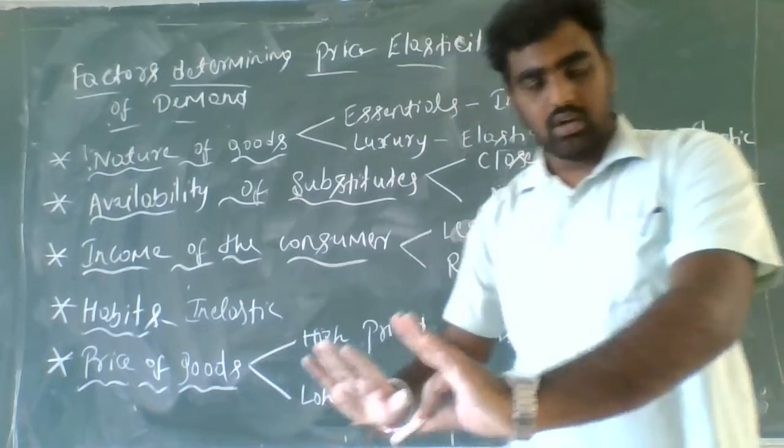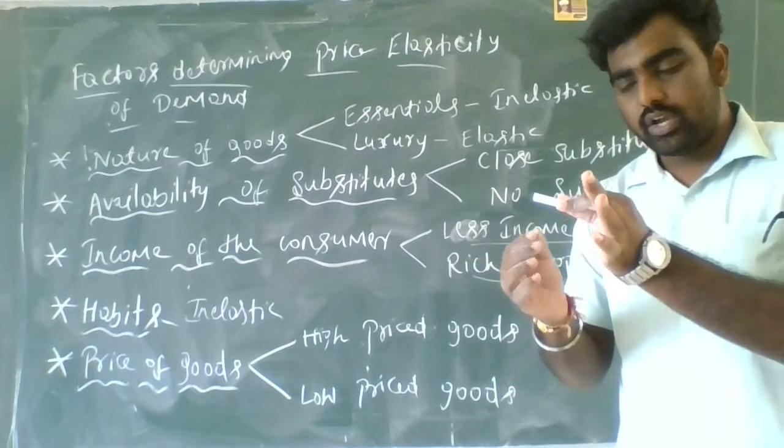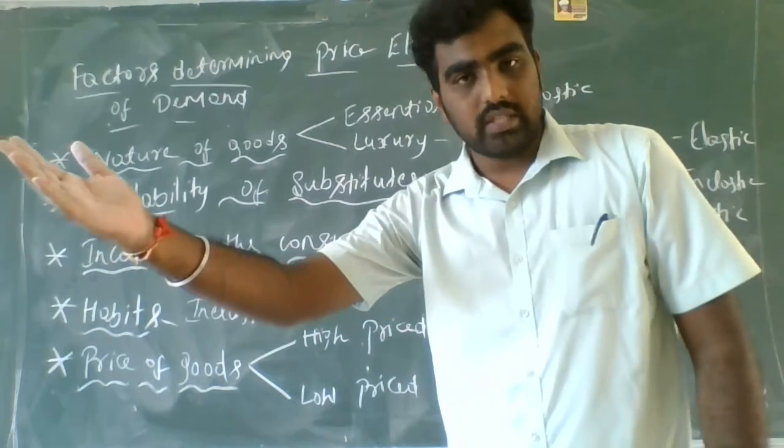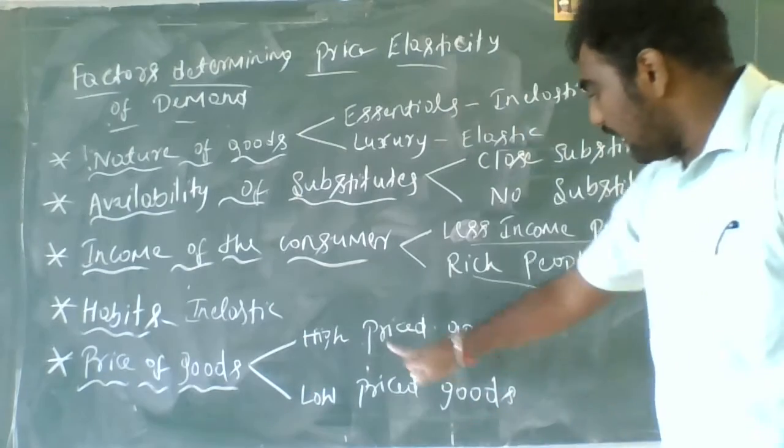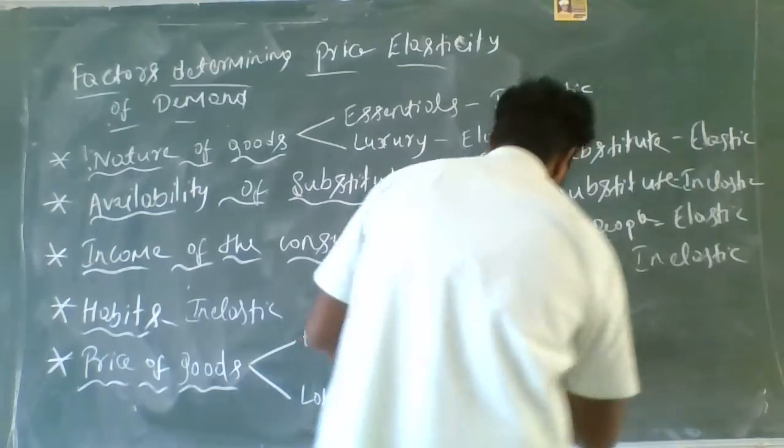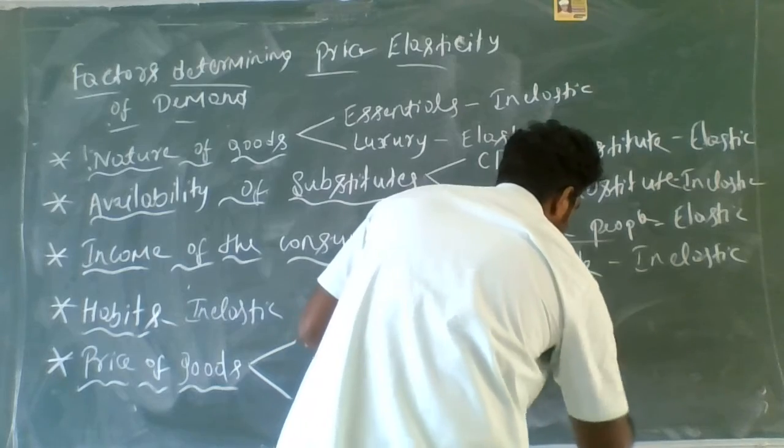It will not change. When the price decreases slightly, all people will not go and buy a Rolls Royce. All people cannot buy a Rolls Royce. So here high price goods are also inelastic.